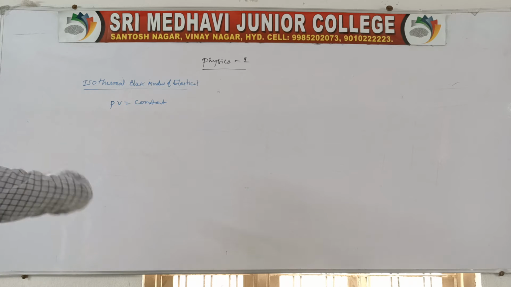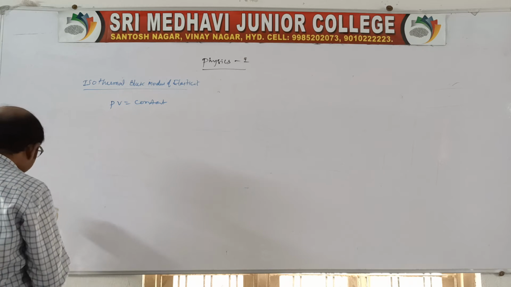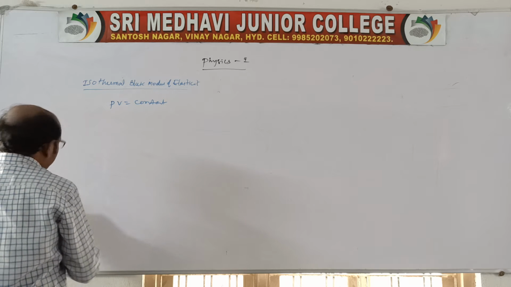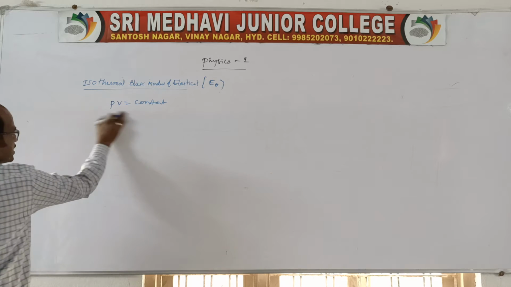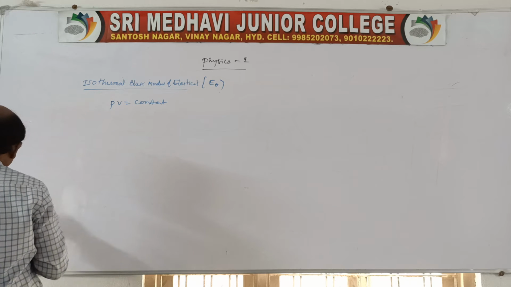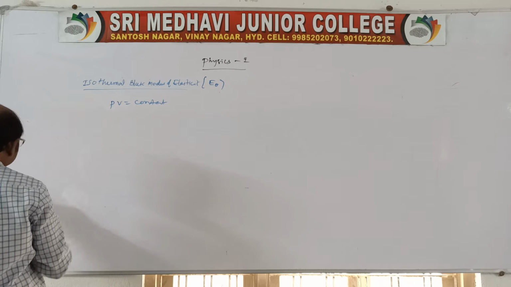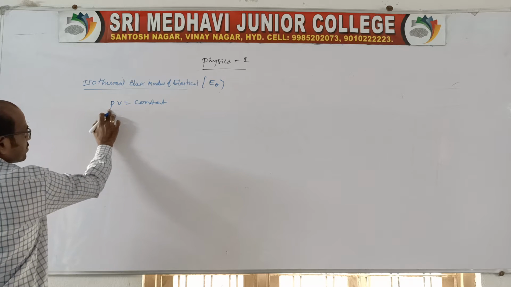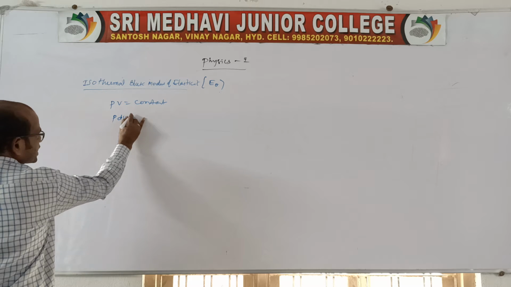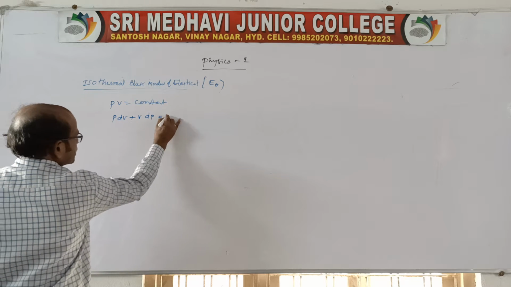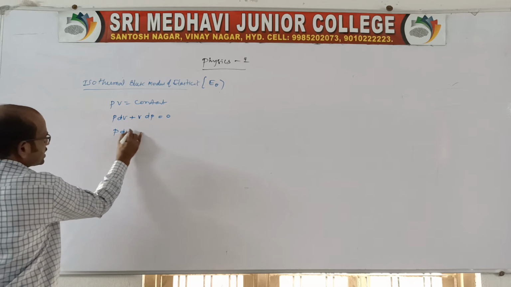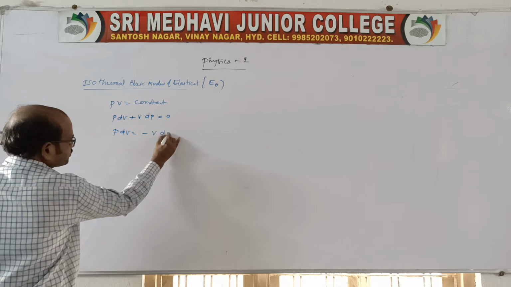Now we need to find the isothermal bulk modulus. Here, the isothermal bulk modulus we can call E theta. Now let us differentiate PV = constant. If I differentiate, P into dV, keeping P constant while the volume changes. Now keeping the volume constant, there will be a change in pressure, equal to 0. So P dV is equal to minus V into dP.